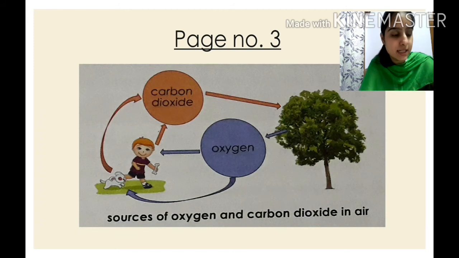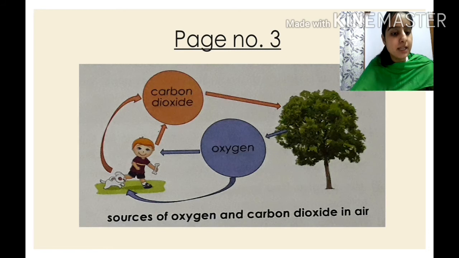Now what is written here? Kindly see your book, children. We have learned that air contains different gases. Let us find out the sources of these gases. Now children, from where do we get oxygen and from where does carbon dioxide come? Let's study about it. We all need air to breathe, right? Otherwise, living beings cannot survive, as I already told you.